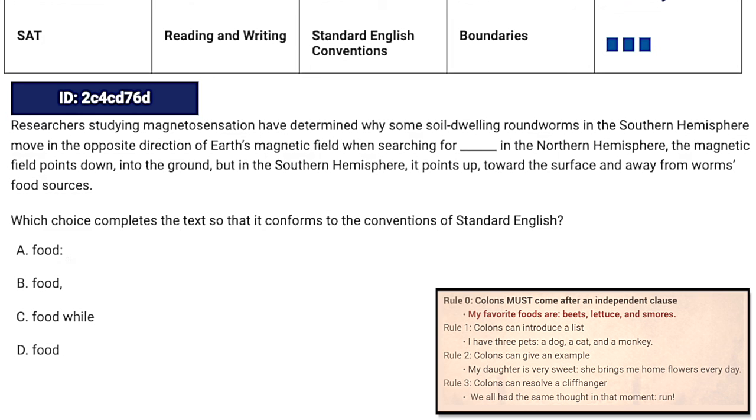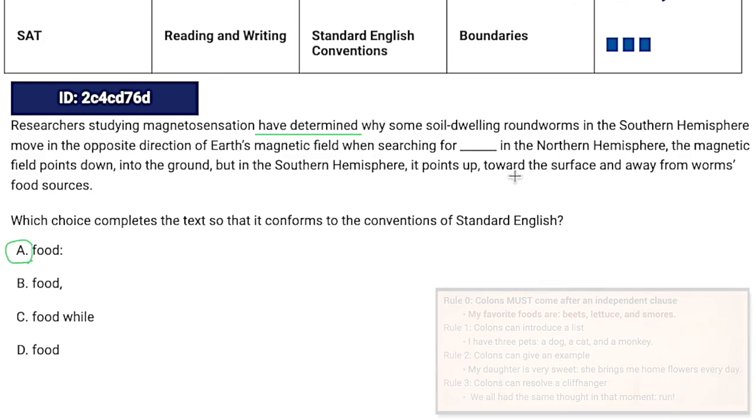And again, I'll let you take a look. Spoiler alert, we do have a colon working correctly here, but the question is why? Which one of our rules does this follow? So I would say this is a cliffhanger. They tell us that researchers have determined why this happens. So you might be asking yourself, okay, why? Then after the colon, it resolves the cliffhanger by telling us why.